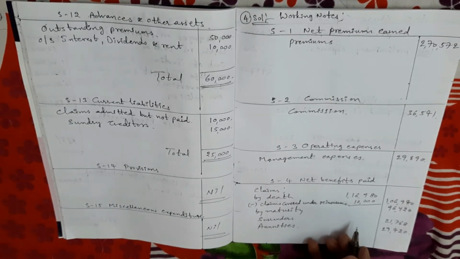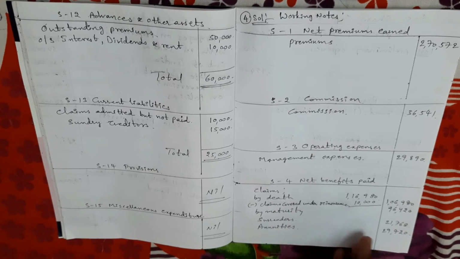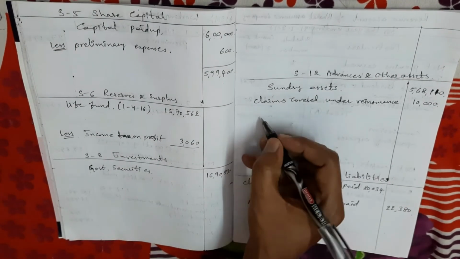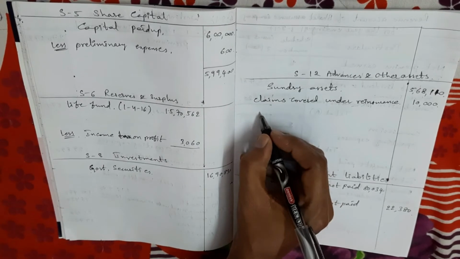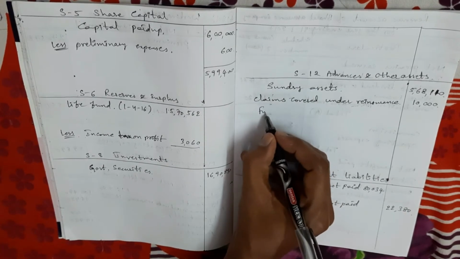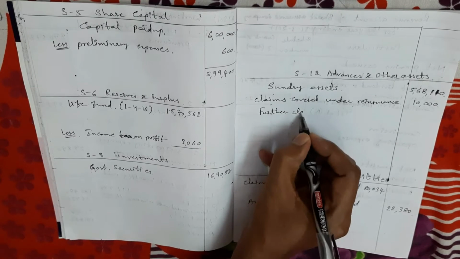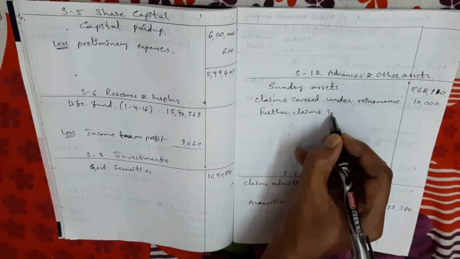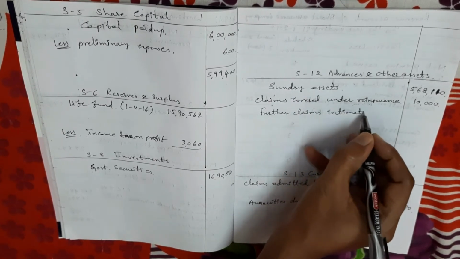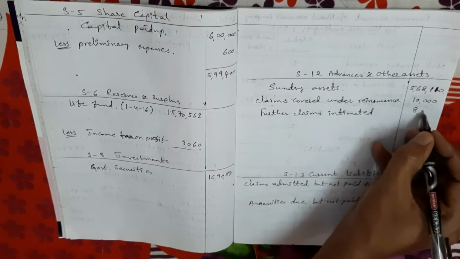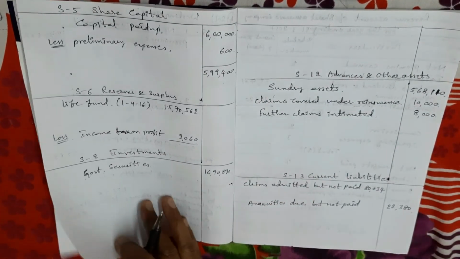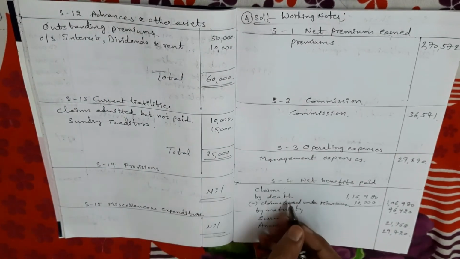Next, second adjustment, further claims intimated, 8,000 rupees. Further claims intimated means we have to pay. What is the nature? Asset. So it comes one time in schedule number 12. Further claims intimated 8,000 rupees. Next, the second time we adjust to the claims amount.